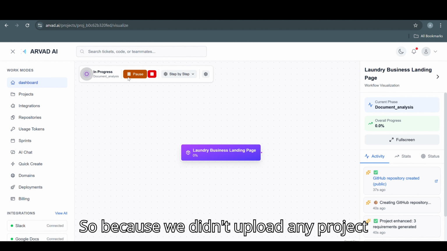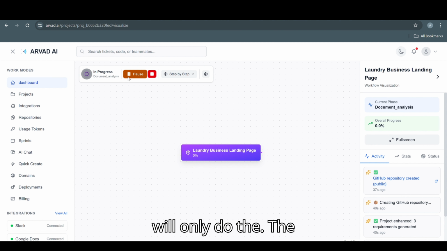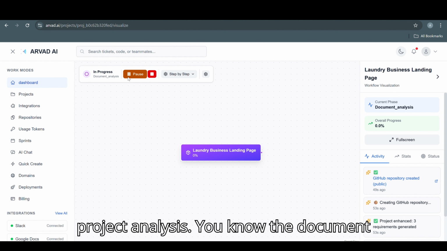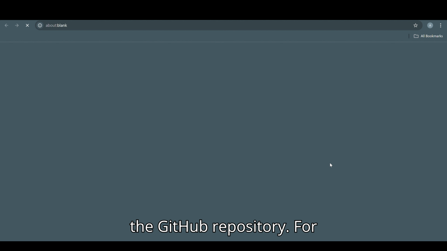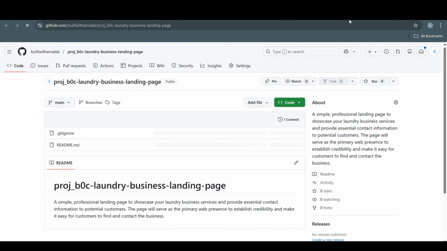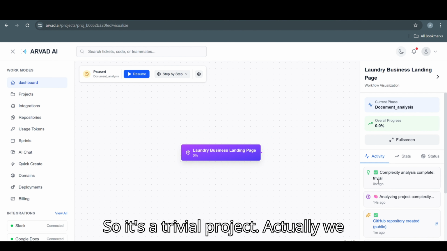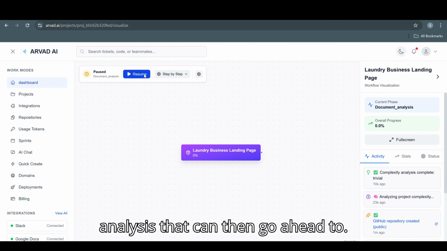So because we didn't upload any project documents, the document analysis phase will only do the complexity analysis. It will not do project analysis. It will not do document analysis, which is fine. So it has created the GitHub repository for this. So it's a trivial project. You have trivial, you have simple, you have medium complex, you have complex. So that's document analysis.